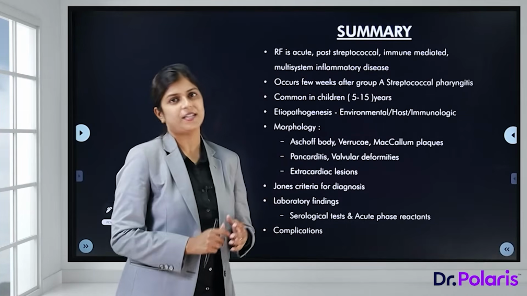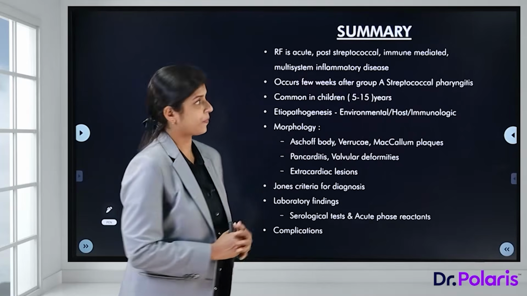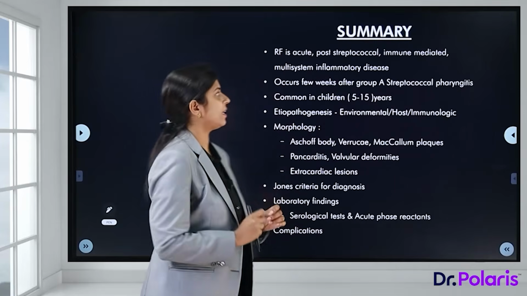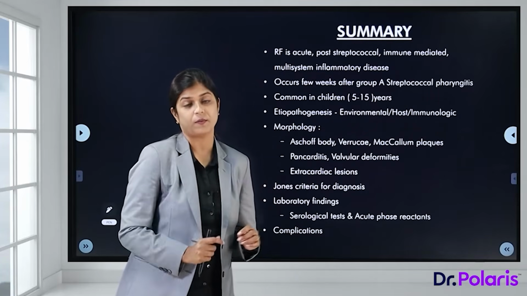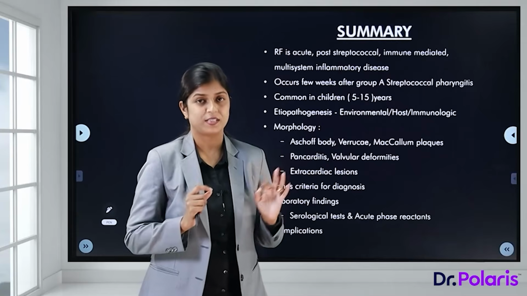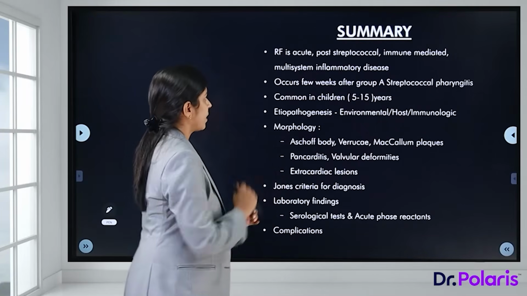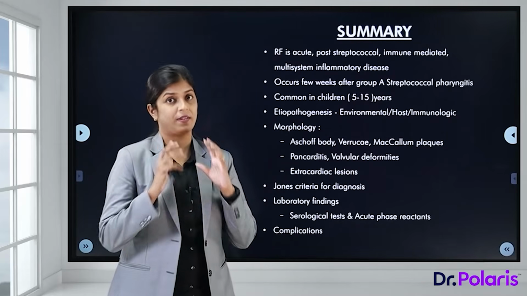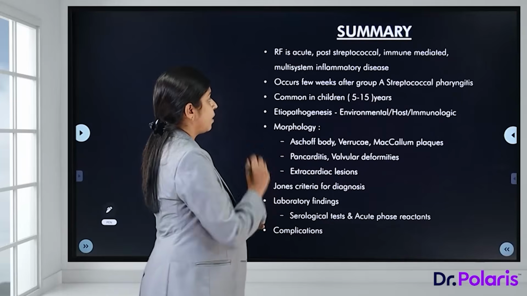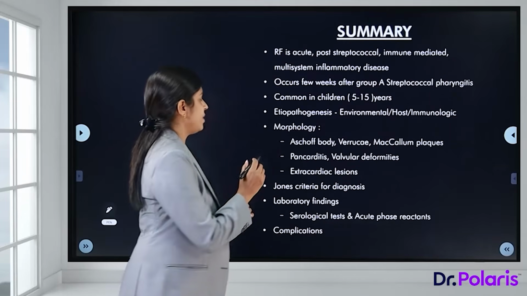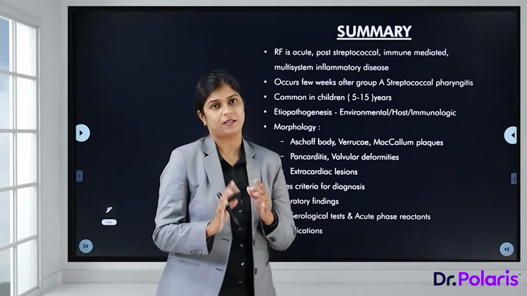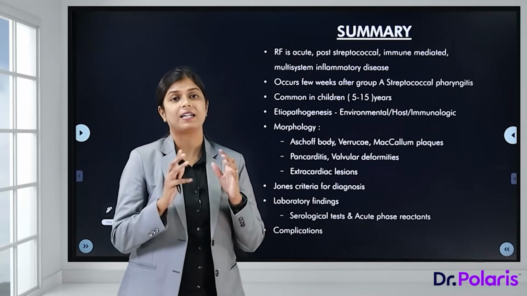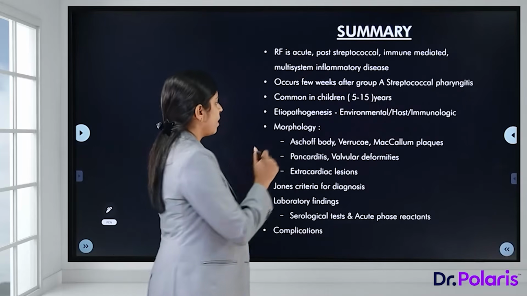So now let us just summarize rheumatic fever and rheumatic heart disease. Rheumatic fever is an acute post-streptococcal immune-mediated multi-system inflammatory disorder. Now remember, each and every word of this definition is very, very important. It occurs a few weeks after infection by group A streptococcus, that is the pharyngitis or the sore throat, common in children between 5 to 15 years of age, and etiopathogenesis includes 3 factors: the environmental factors, the host factors, and the immunological factors, that is the antigens of the streptococcus.